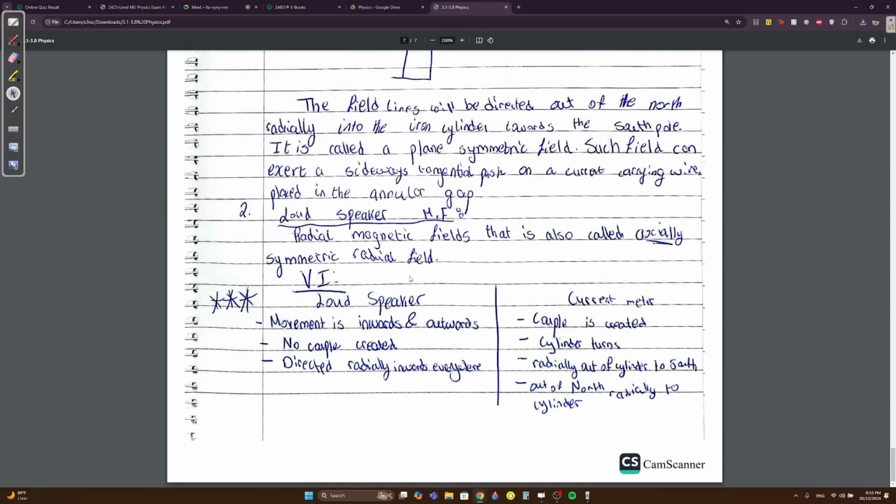A loudspeaker magnetic field is a radial magnetic field that is also called an axially symmetric radial field. So it's not plane symmetric, it's called axially symmetric. This is very important here.